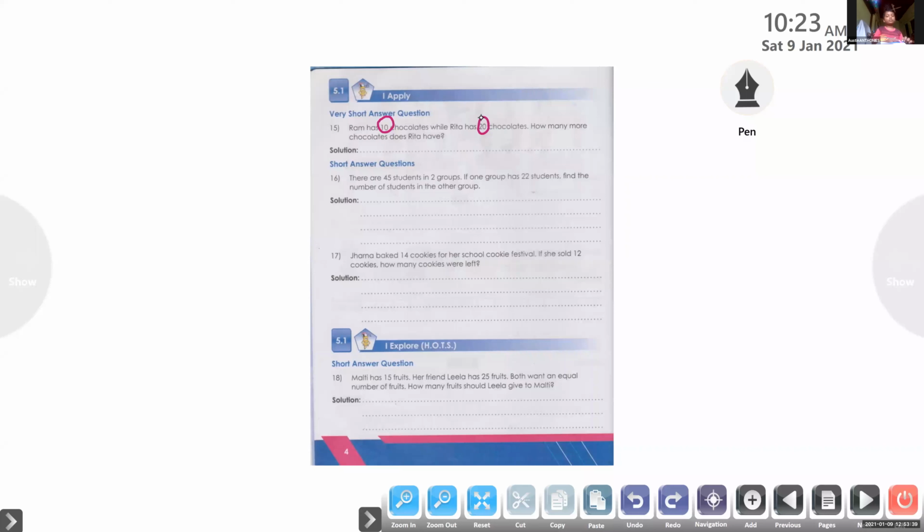See, here Ram has 10 chocolates. Rita has 20 chocolates. Who is having more chocolates? Rita is having more chocolates. Ram is having only 10. Rita has 20. 20 is the bigger number. So that means Rita has more chocolates.